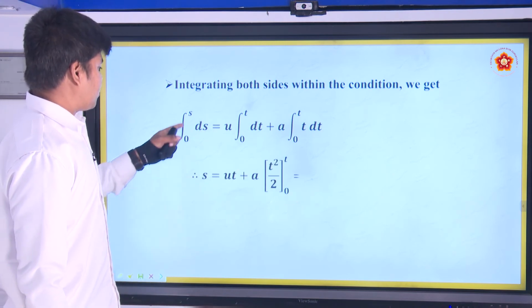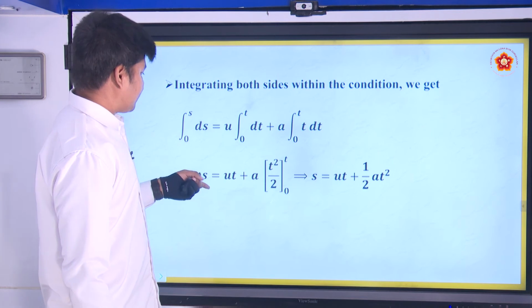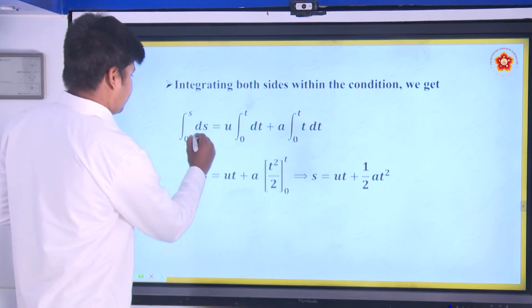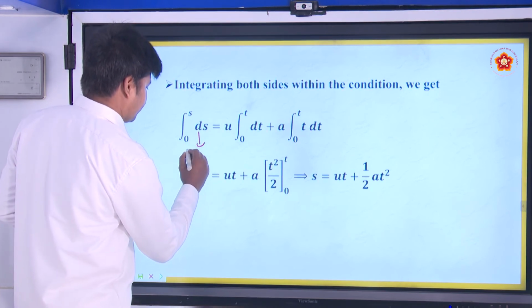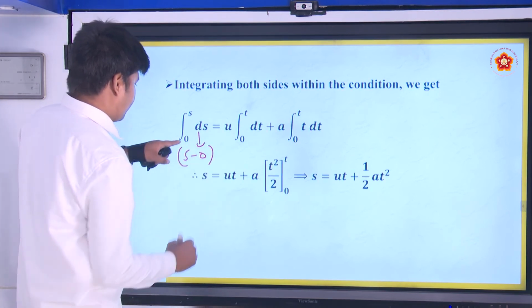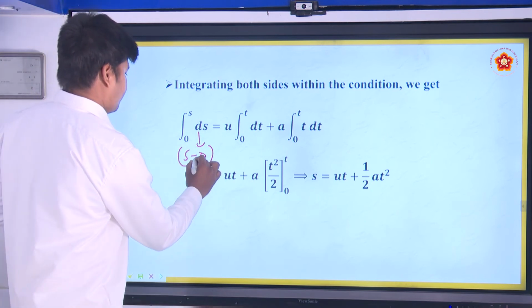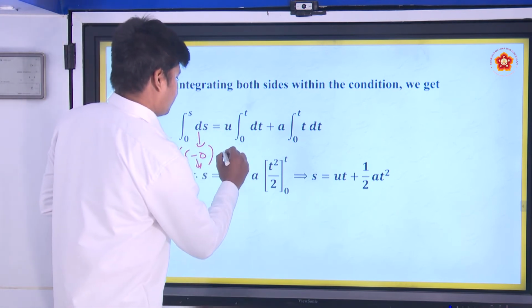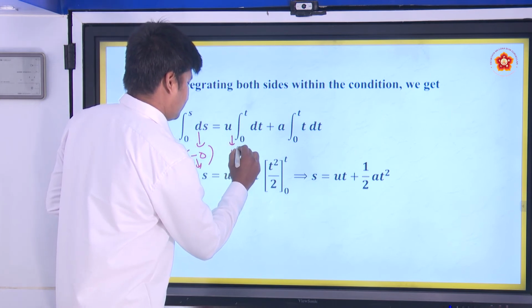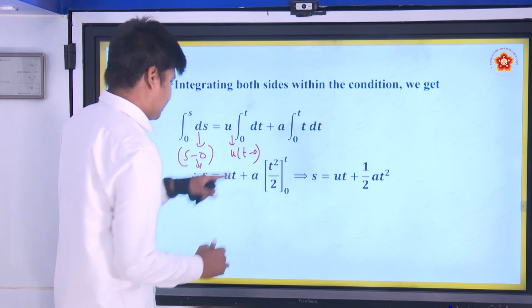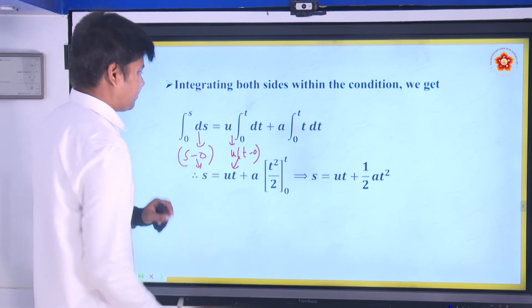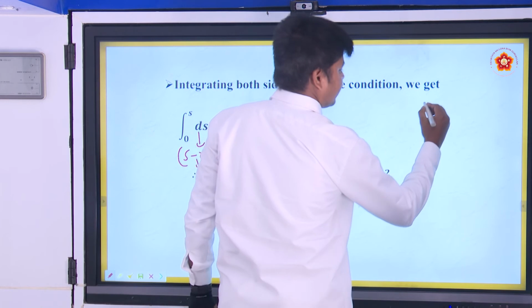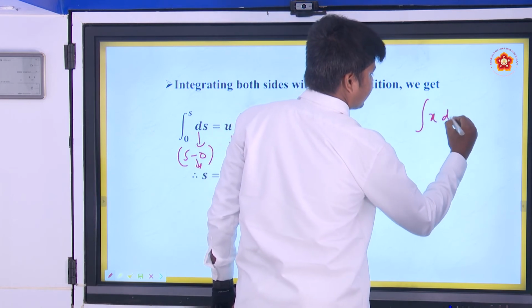The integral of ds is nothing but s, that means s minus 0, because the lower limit is 0. Here also we can write u into t minus 0, so it is only ut. What is the integral of x dx?